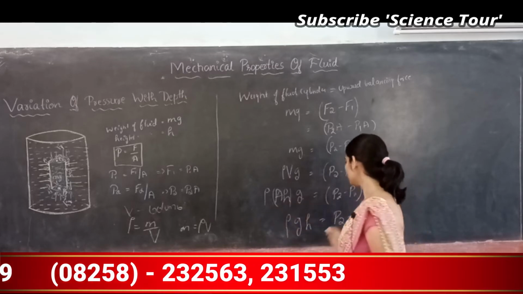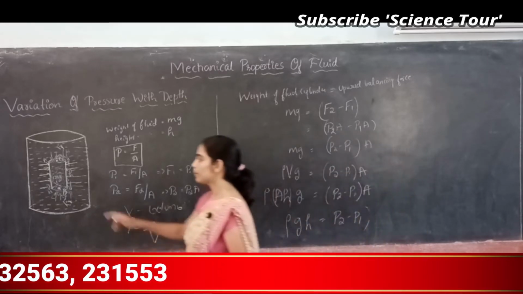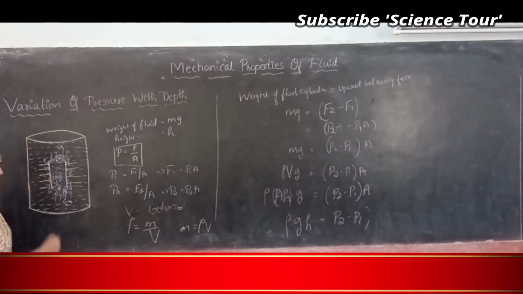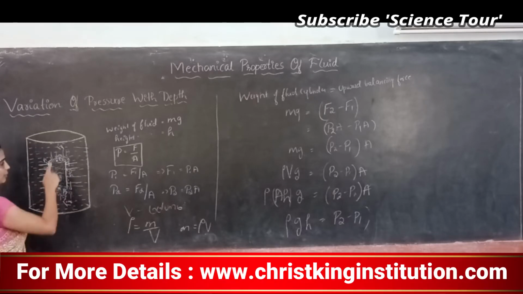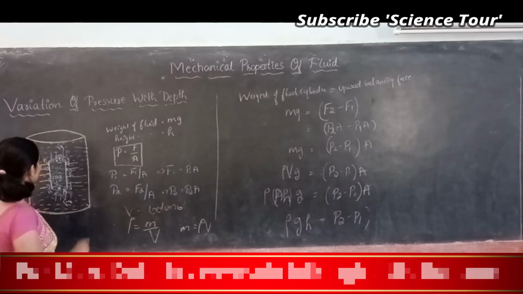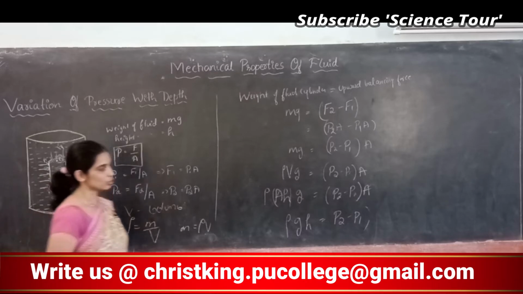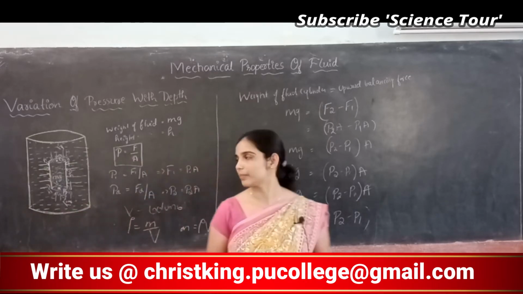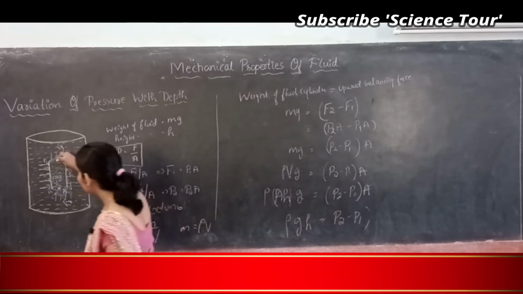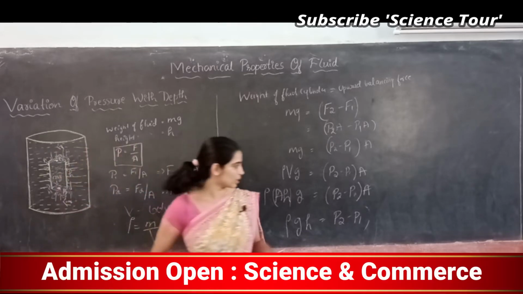What is P2? P2 is the pressure at this height. P1 is the pressure here. So the pressure difference between this point and this point is nothing but rho G H.